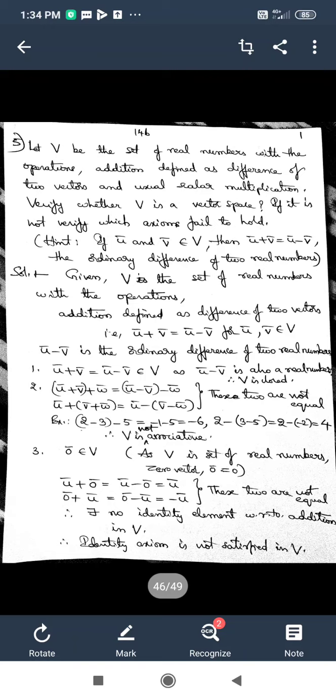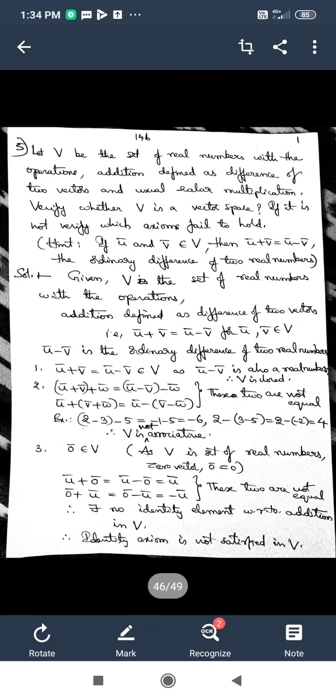Let V be the set of real numbers with the operations addition defined as the difference of two vectors and the usual scalar multiplication. Verify whether V is a vector space. So addition u bar plus v bar here is defined as u bar minus v bar, and we are asked to verify whether V is a vector space.